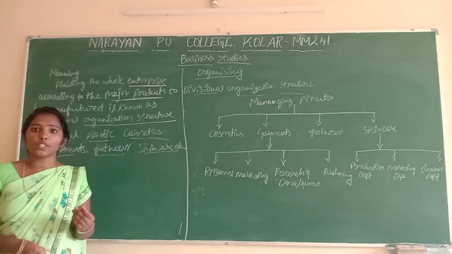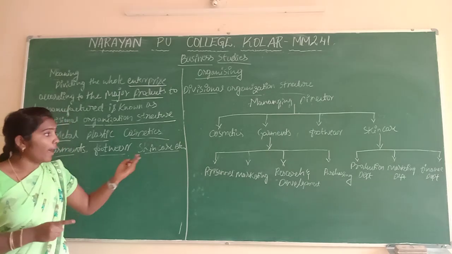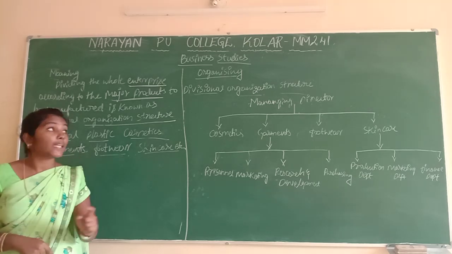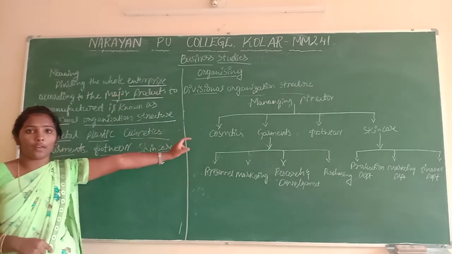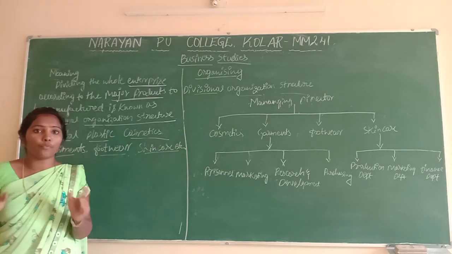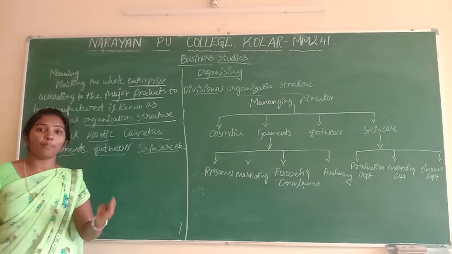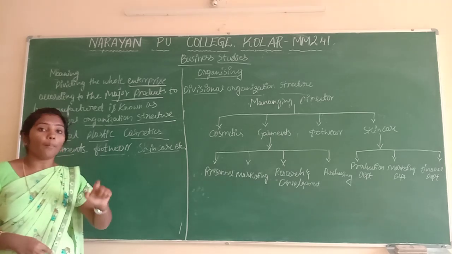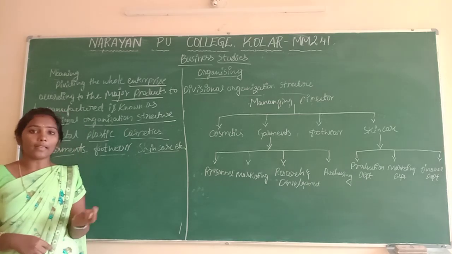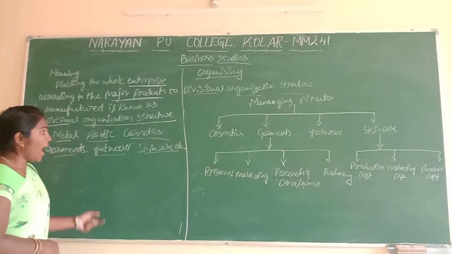Example, Patanjali. Patanjali has skincare, cosmetics, garments, footwear, everything included in one organization. That is divisional organization structure. Even Nestle provides healthy food under different biscuit names. They are different divisions, but in only one enterprise. Like that, Patanjali, Nestle, and Reliance have cosmetics, garments, footwear, skincare. Like this.